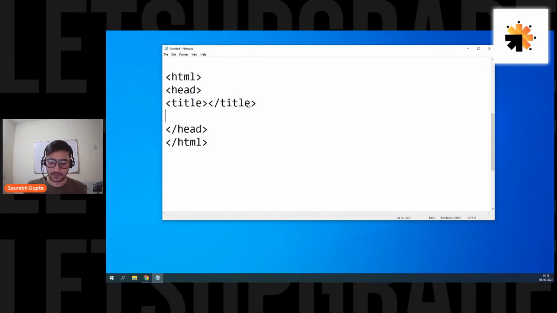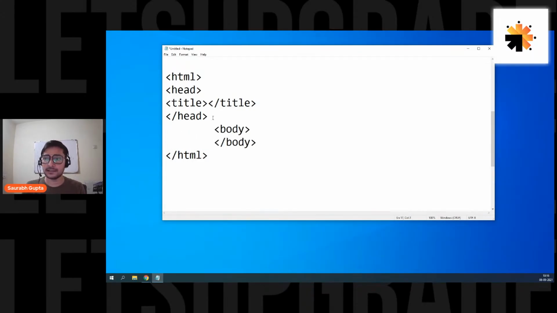After head, you have body, and then slash body. So let's say you have a simple structure like this. Let me just put up some spaces so that you can see it perfectly.